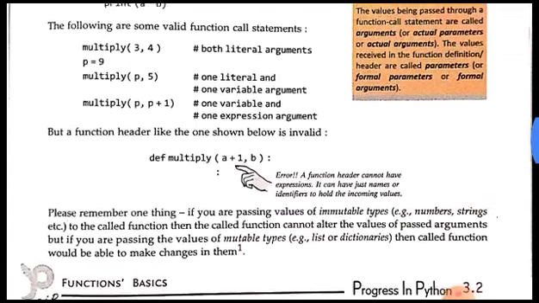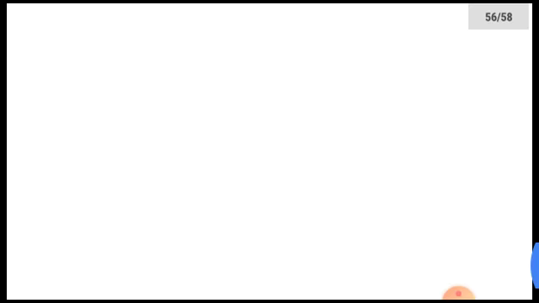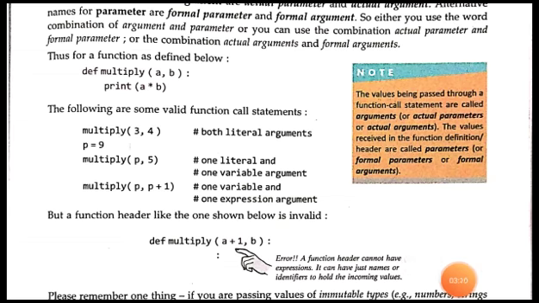See, for example, here this 3 comma 4 are arguments. And then, here we have defined a function named multiply. After def we have written multiply, then after multiply we have written a comma b. So this a comma b in the parenthesis is the variable list, the parameters of the function. When the function is being called and the values are passed, who will receive the values?